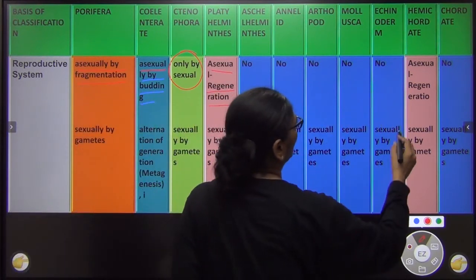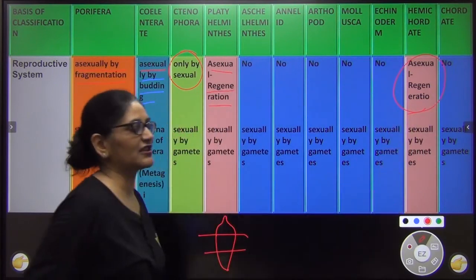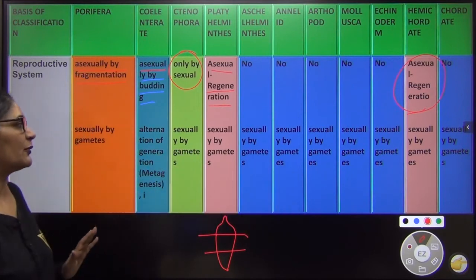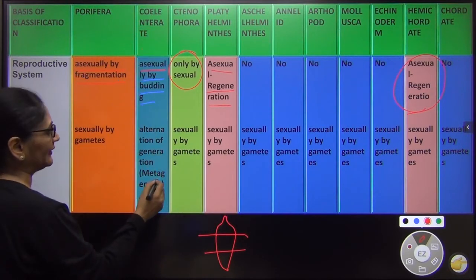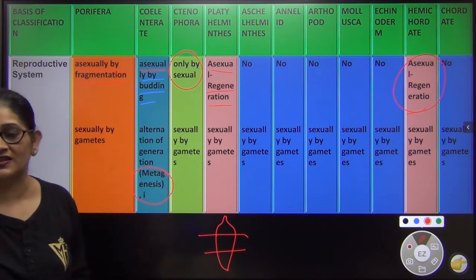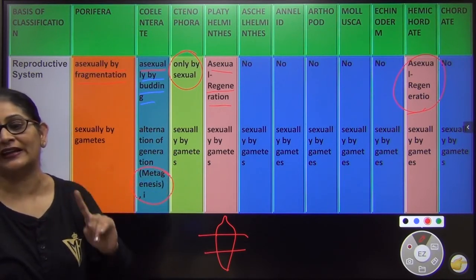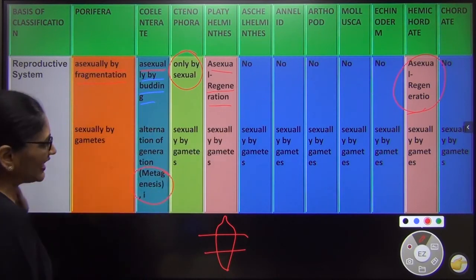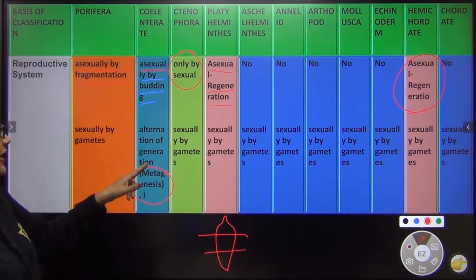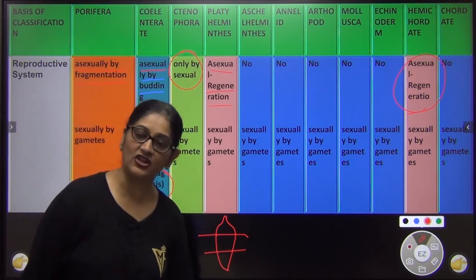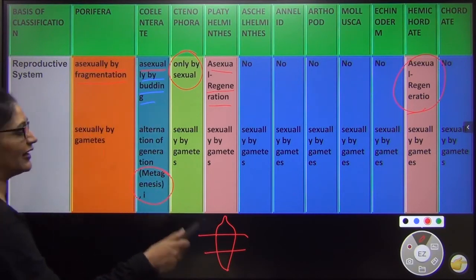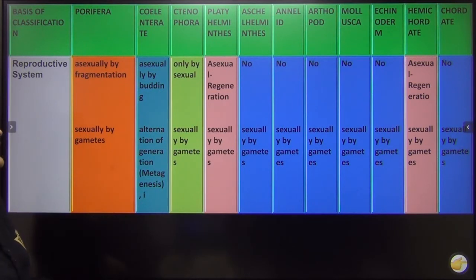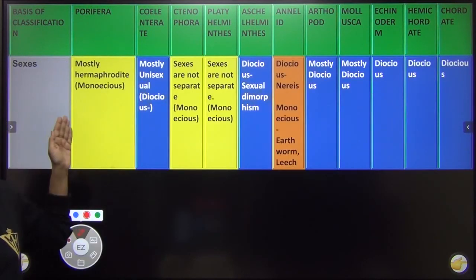The rest do not have asexual reproduction. Again in hemichordates, the asexual reproduction is through regeneration, right? In all we have sexual reproduction by gametes. Only in Coelenterates there is a special phenomenon called metagenesis. What is this metagenesis? I will teach you when I teach Coelenterates. So asexual reproduction is found in few of them, and sexual is found in all of them. Only this one shows a special thing called metagenesis. We will deal with all this in detail later as well. So now next we will come to sexes.